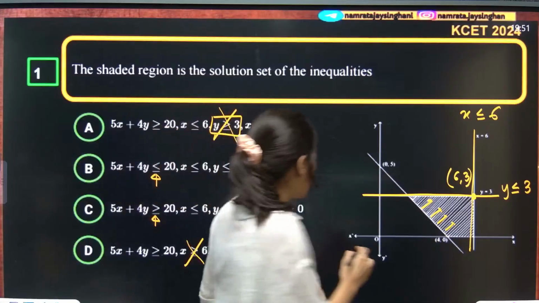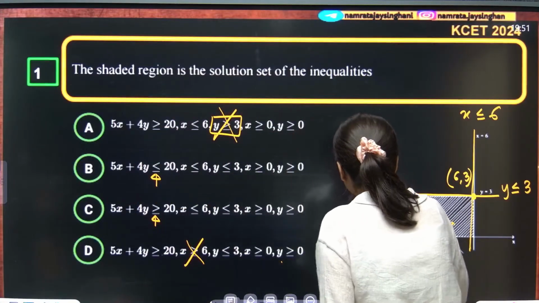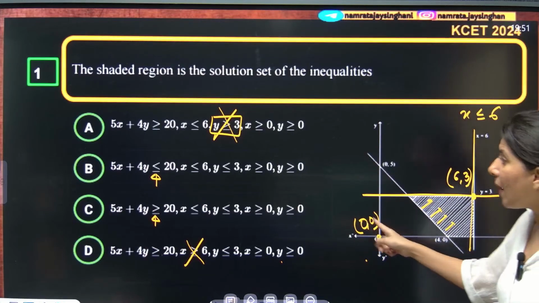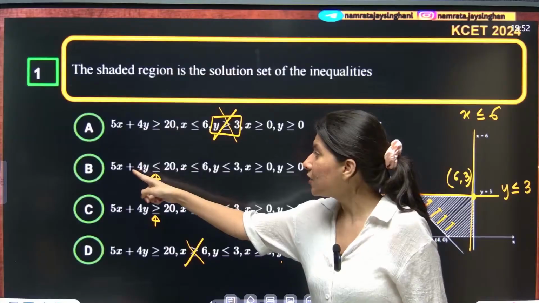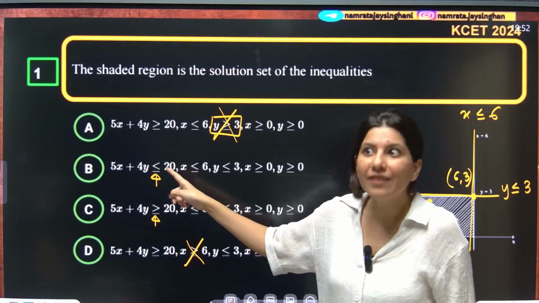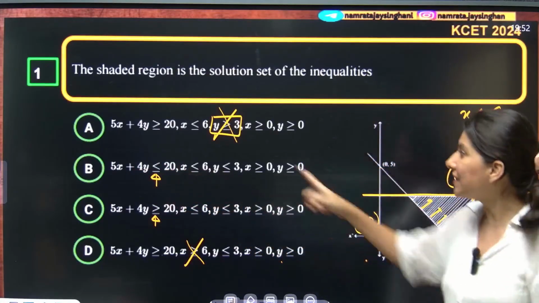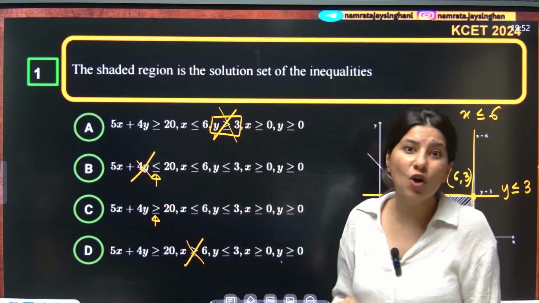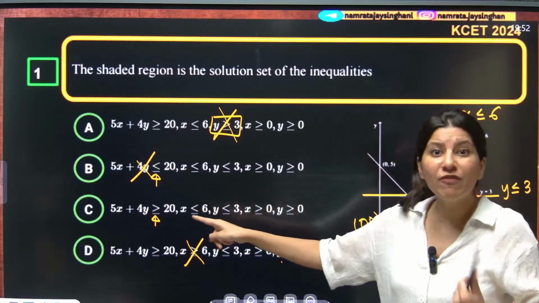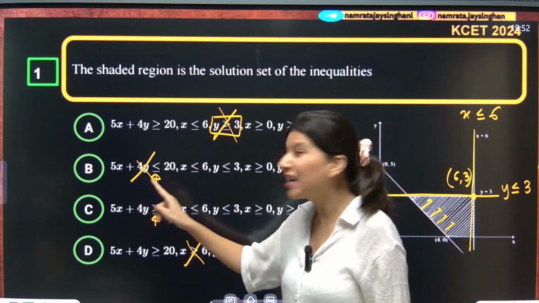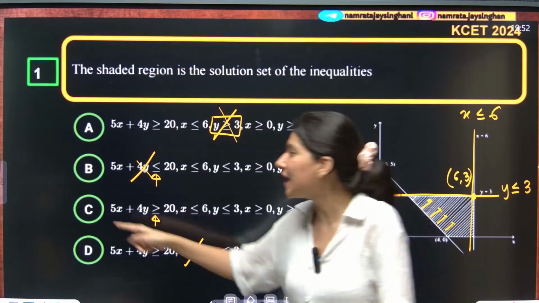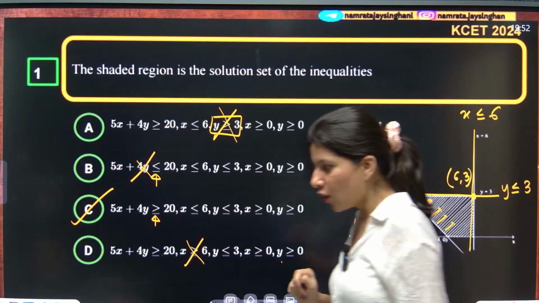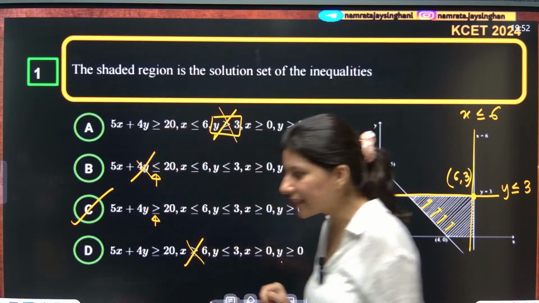Or we can say that (0, 0) is not in the shaded region, so it should not satisfy my inequality. If I put (0, 0) over here, 0 is less than or equal to 20, which is a true statement. That means the origin is satisfying my inequality, which should not have happened. So option B is wrong. If I put the origin, it should give me false. Now 0 greater than or equal to 20 is not satisfied. Option C is absolutely right. Everybody clear? Okay.